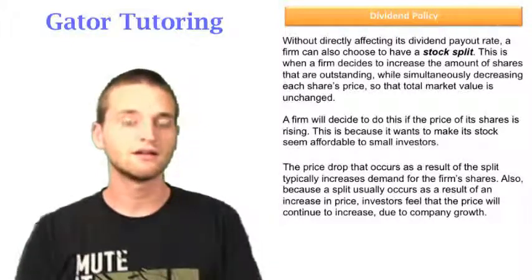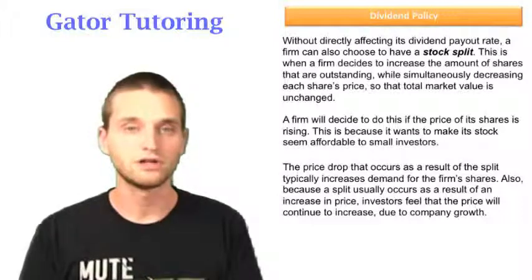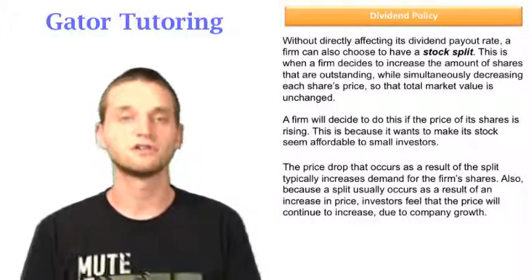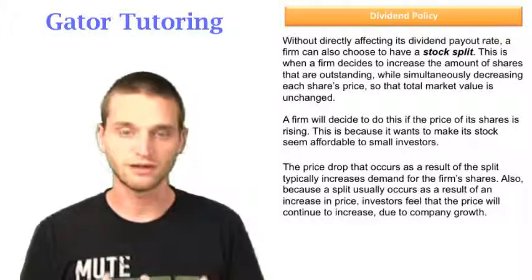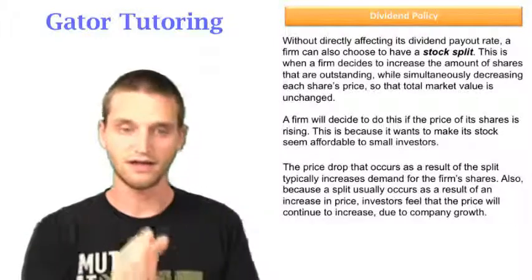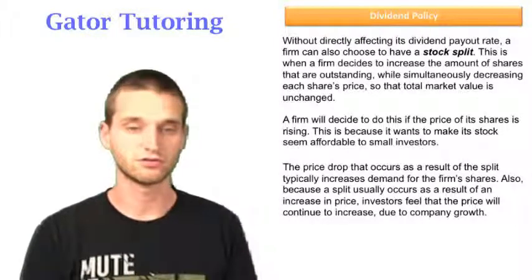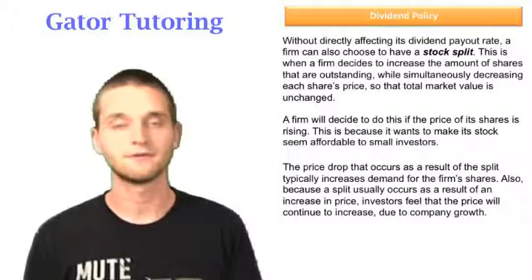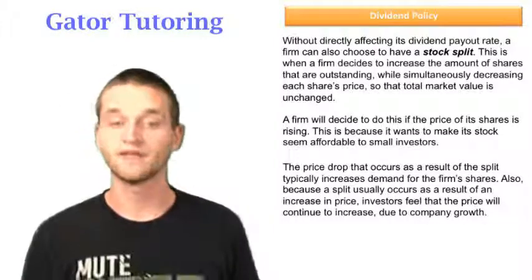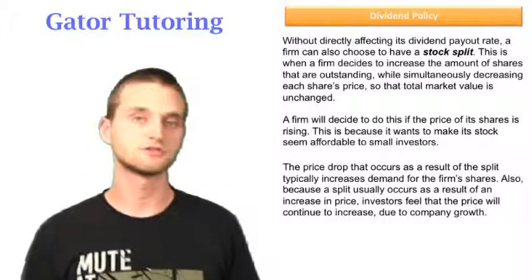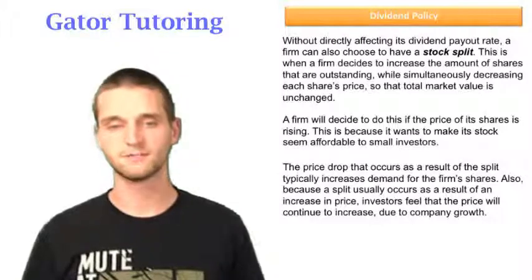So what that's saying is that when you have a stock split, the number of shares increases, and the price will decrease to keep the total market value the same, and that's the price drop that it's referring to. So the price drop is going to happen because of the stock split, but that actually increases the demand for the firm's shares because each share looks cheaper.